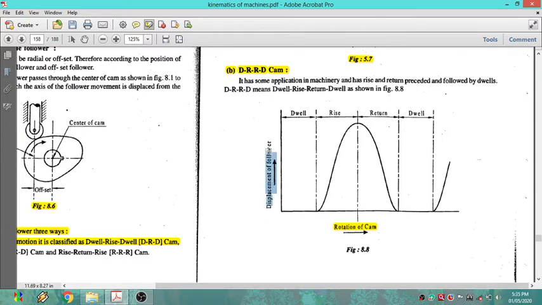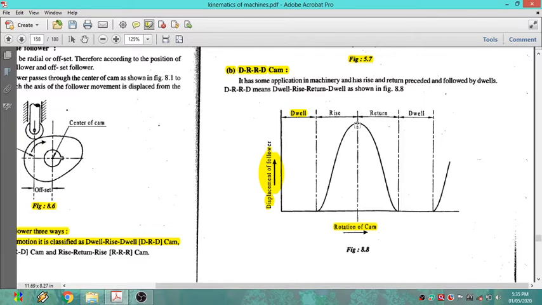and you see that the displacement of the follower again starts from the origin. Now if you look at that, again it is a dwell period. At some period there is no motion of the follower, only the cam will rotate. After some time, the cam is rotating, then the follower will rise to some distance.